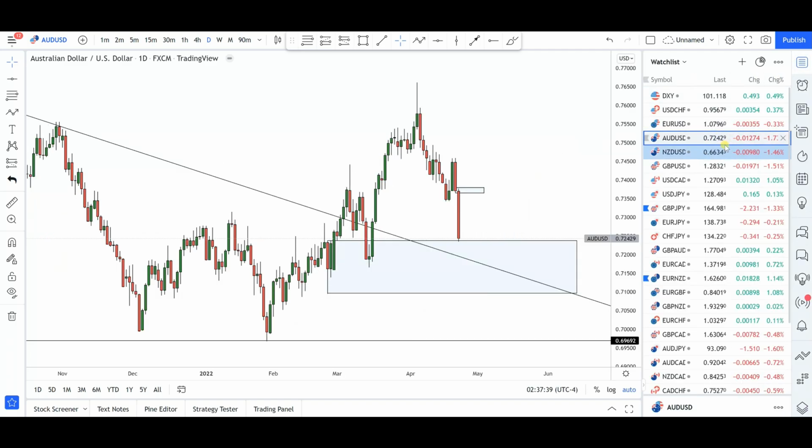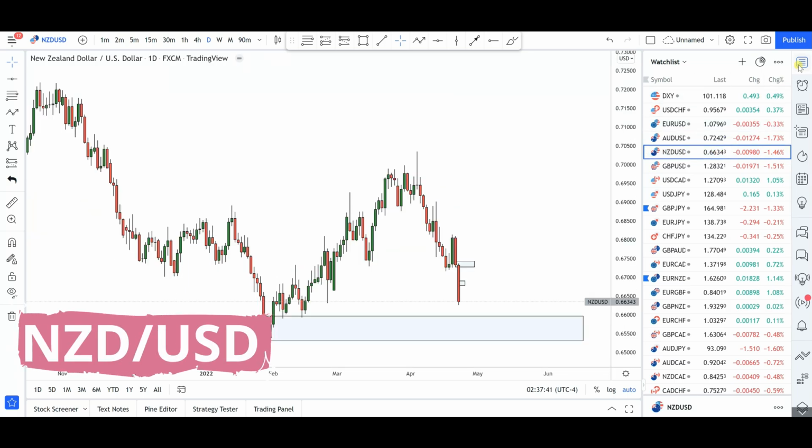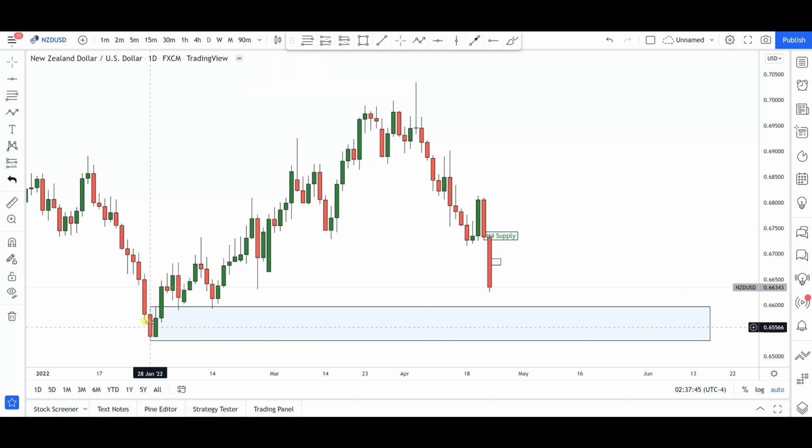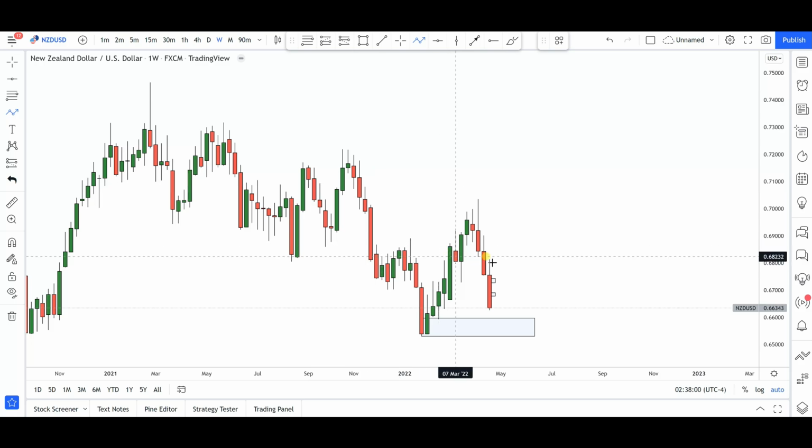Next up, New Zealand dollar US dollar. For this one, I'm going to keep it very simple. I'm keeping an eye on this buying origin, and price is pretty close to that particular level right now. The bears are obviously in this market. You notice that for the past 2 days we do have significant selling. If you take a look at the weekly time frame, for the past 4 weeks we've had significant bearish momentum in this particular currency pair.